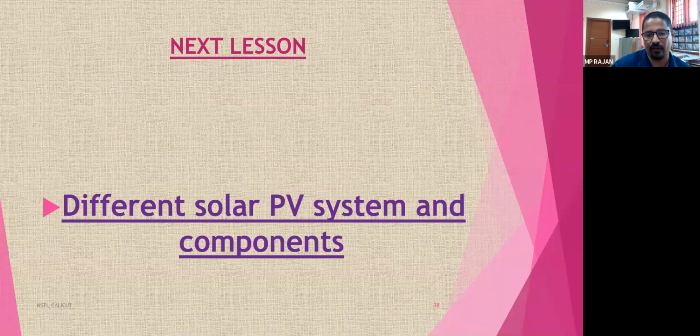How you can commercially utilize solar cells and solar modules, what the associated components required are, what the methods are, and where they are suitable. We'll see all that in the next class.